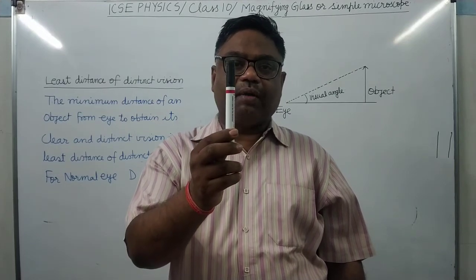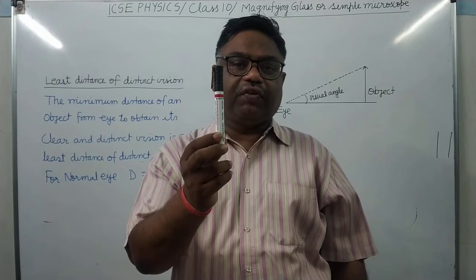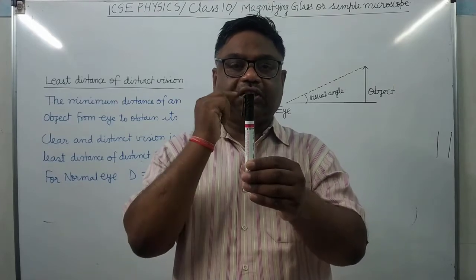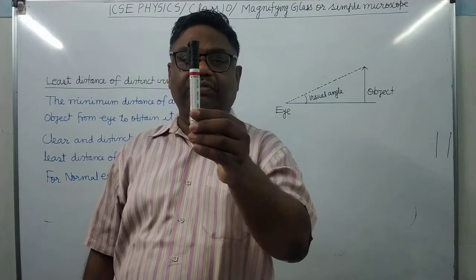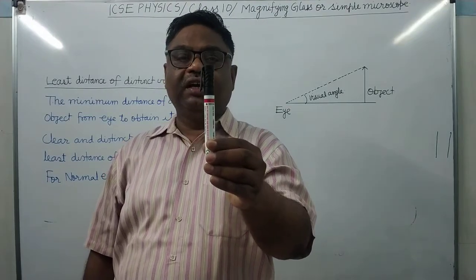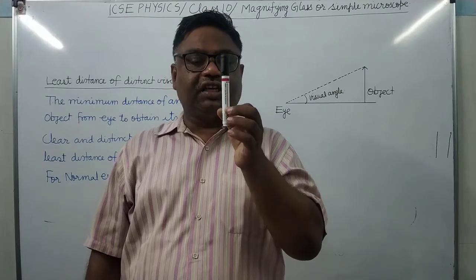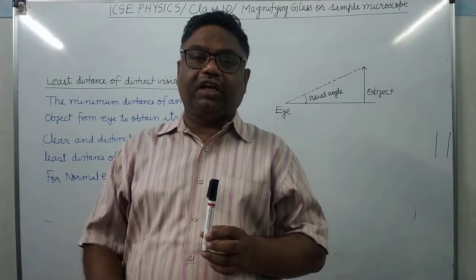It is advised to watch the objects at a distance of 25 centimeter or more. Means the minimum distance between our eyes and the object should be 25 centimeter or more. Why? Because if it is at a distance less than 25 centimeter, then the eyes have to exert greater pressure.